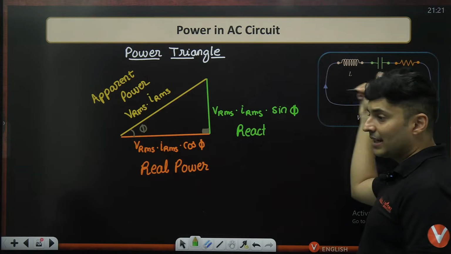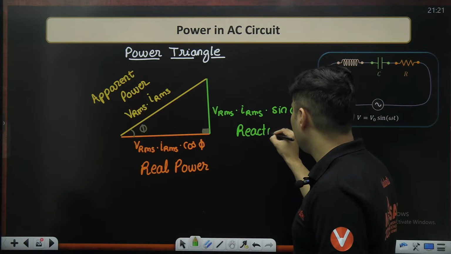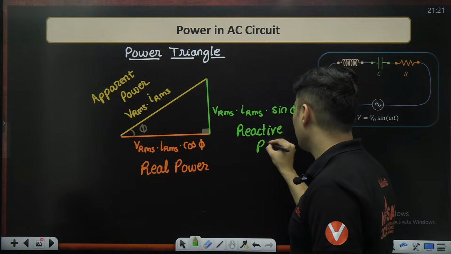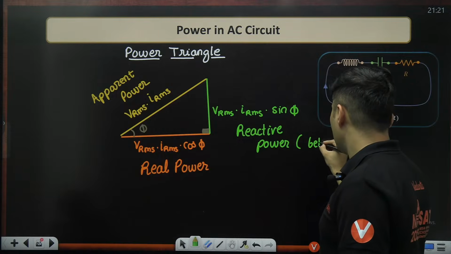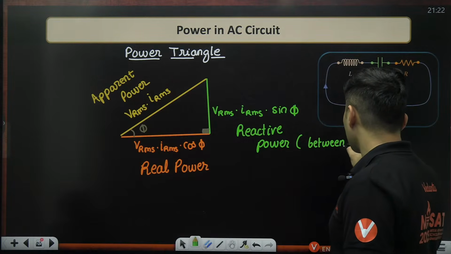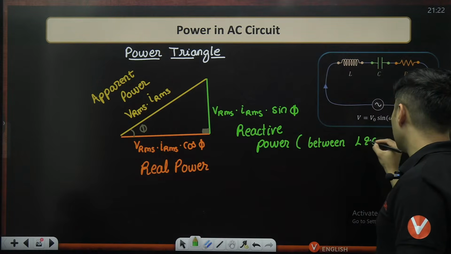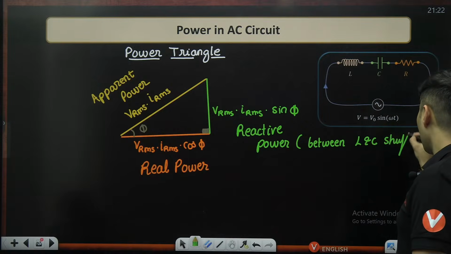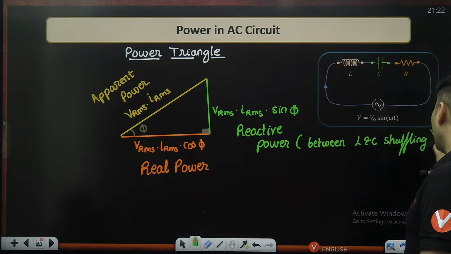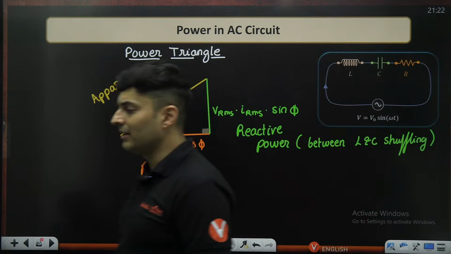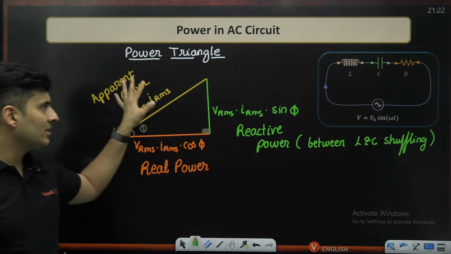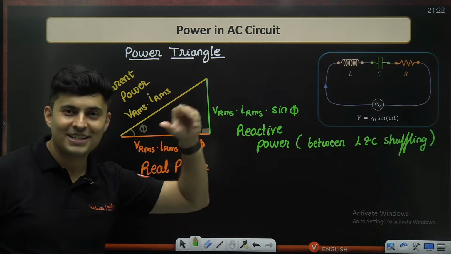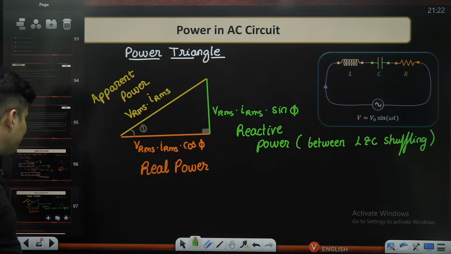Reactive because they are reactances. So reactive power is between L and C, they keep shuffling. They keep shuffling between L and C. It has not got anything to do with the resistance. Okay? Is that clear? Understood? This is the concept of power triangle, my dear students.